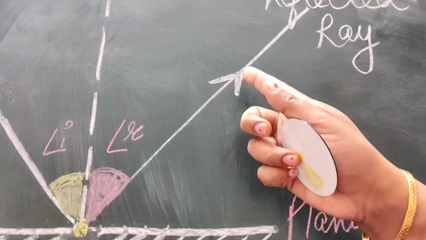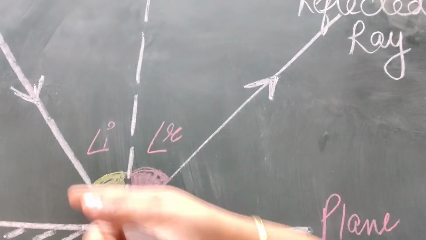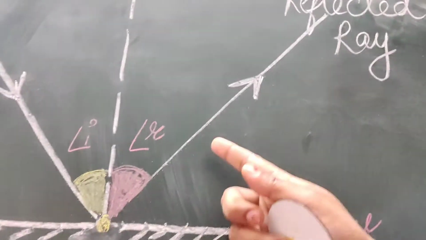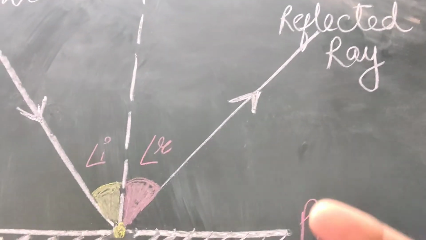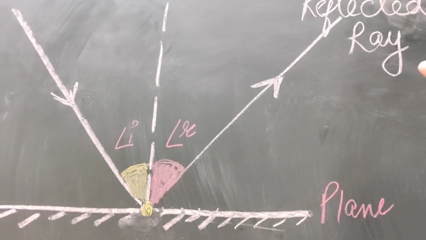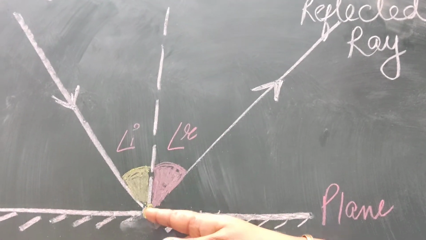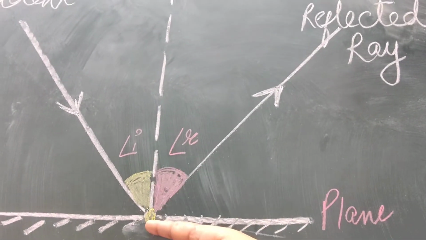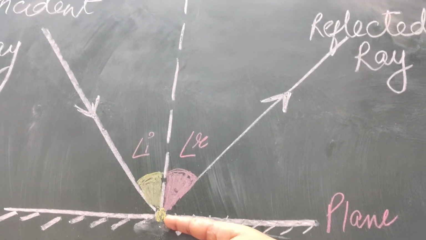See my arrow. The arrow will show me the path it is taking. The light is coming inside. Now here the light is going outside. So the arrow is very important. Half marks get deducted if you are not marking your arrows. This is the point of incidence. They should be together at this particular point.